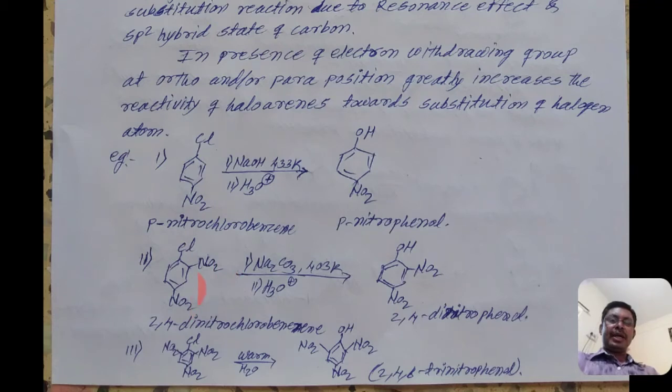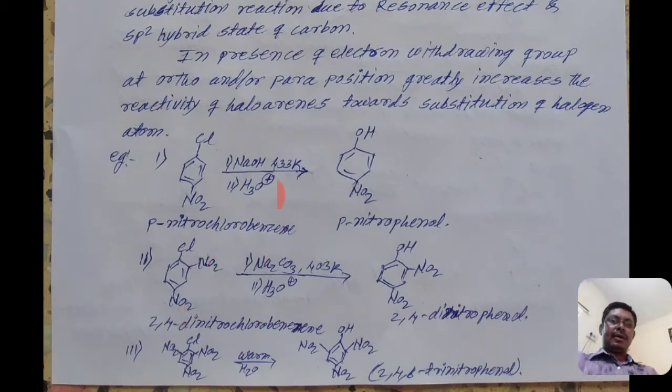The reactivity of that haloarene is greater than the first example, para nitrochlorobenzene. The reactivity of 2,4-dinitrochlorobenzene is greater than para nitrochlorobenzene, because there are 2 electron withdrawing groups.